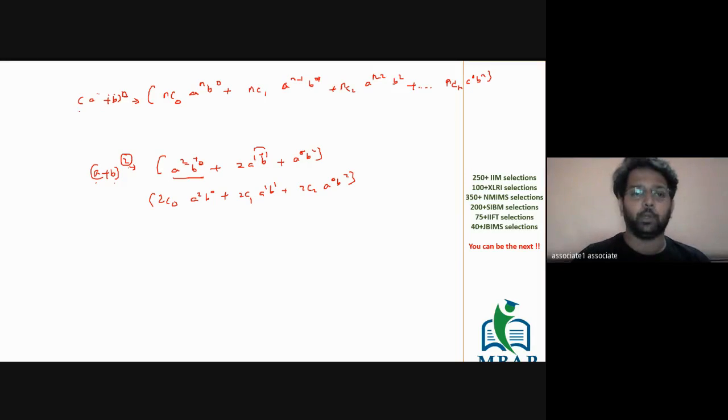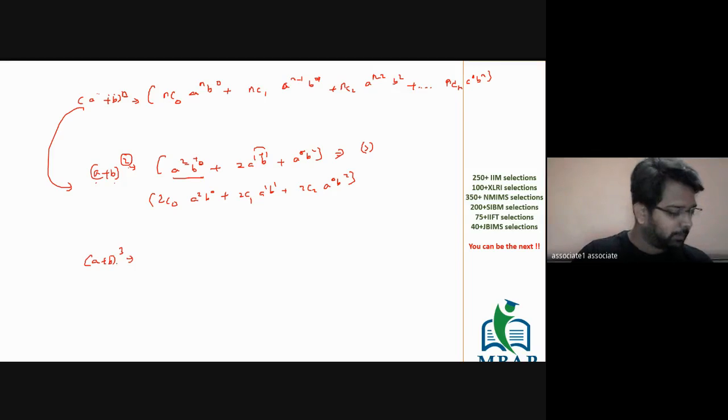On the basis of that only, you have got this formula for (a + b)². And if I ask you to find the number of terms in (a + b)², you will say (a + b)² will have three terms. If you have (a + b)³, people who are live, I want all of you to solve this expression for me, which is (a + b)³.